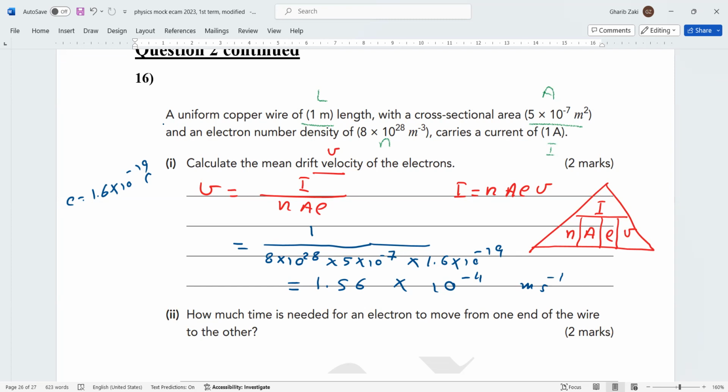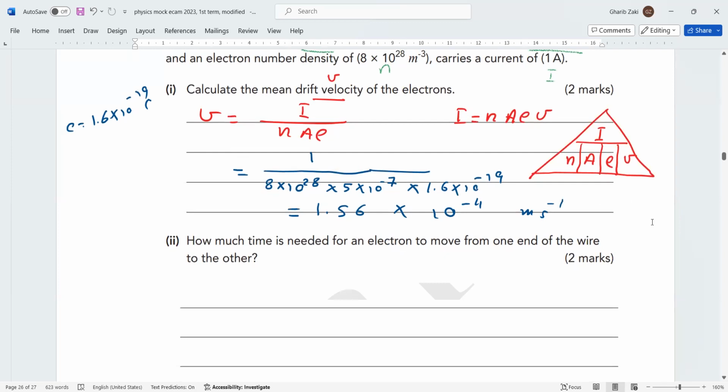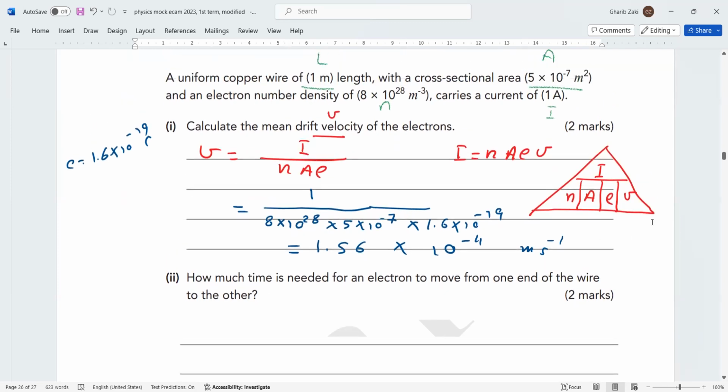The average value of the drift velocity in most questions is between 10 power -4 to -6; it will not be more, because of the collision between the electrons and the atoms and the collision between the electrons together, so the drift velocity is very small.